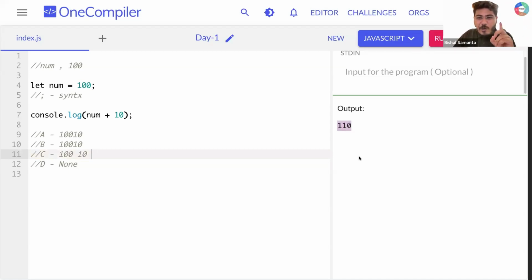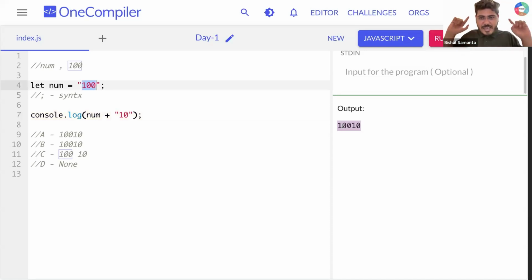Now try to think: when I change 100 from this to this, what am I supposed to get right now? Any idea? We are just supposed to add 100 followed by 10. If I run this, 100 followed by 10.